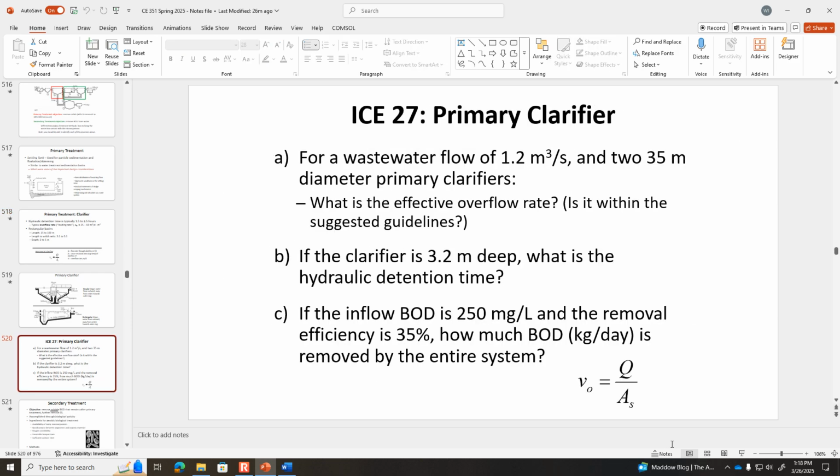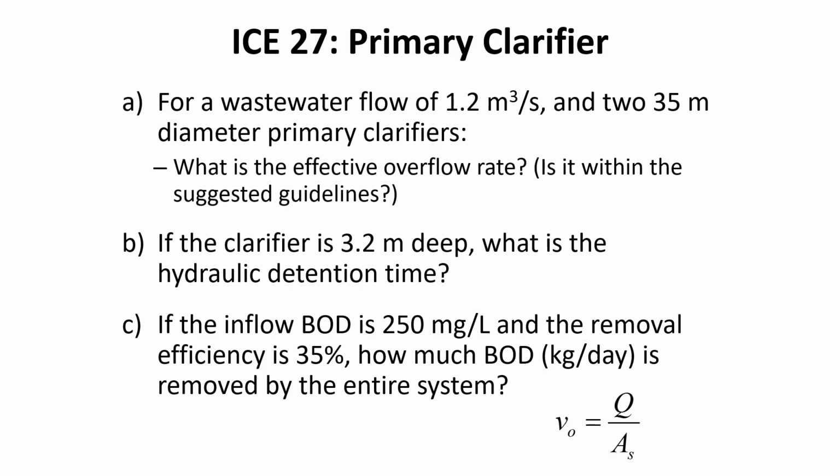So here, we've got two 35-meter diameter clarifiers. And so you're going to need to calculate the area of each clarifier, which is going to be pi d squared divided by 4. And then the flow rate that's going to each is the total flow rate divided by 2, because we're splitting the flow into two streams.